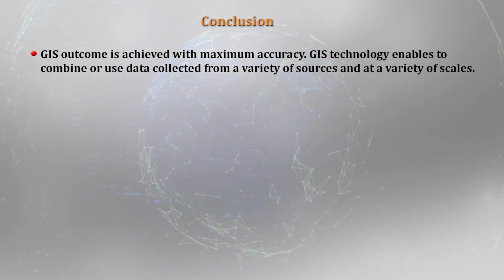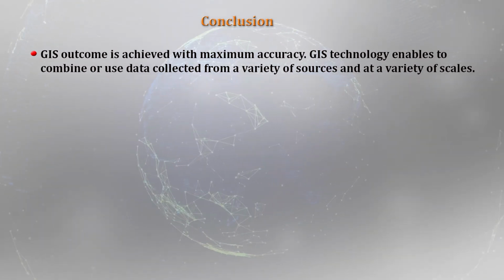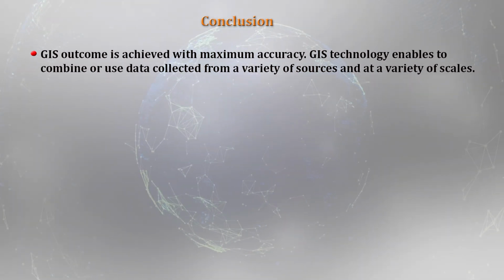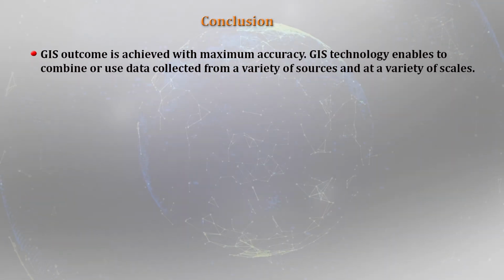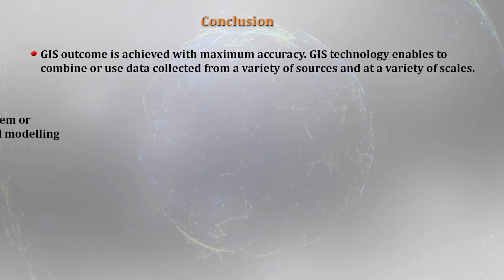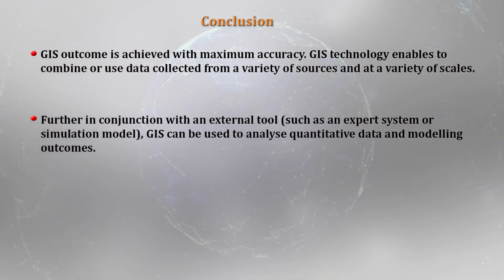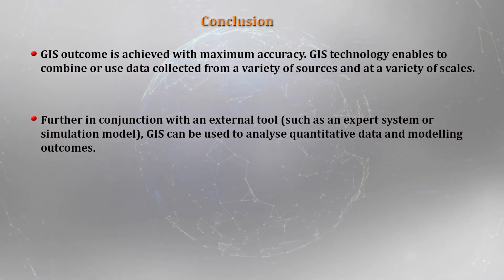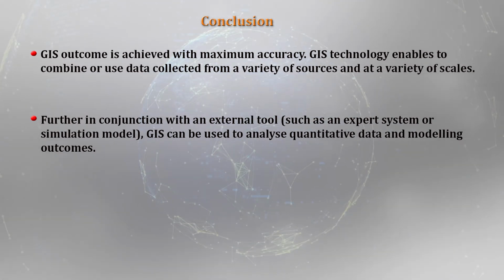And when you talk about the GIS outcome, it is definitely with maximum accuracy we will be getting the output. GIS technology enables us to combine or use data collected from a variety of sources and at a variety of scales also. Further, in conjunction with external models or tools, GIS can be used to analyze quantitative data and modeling outcomes.